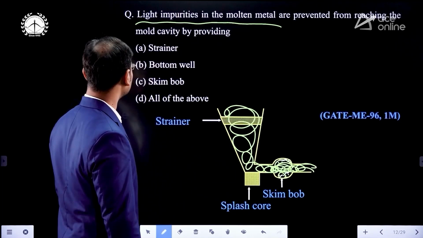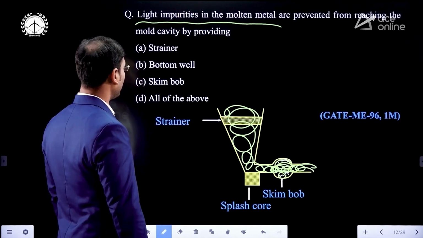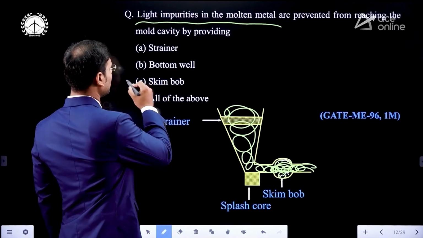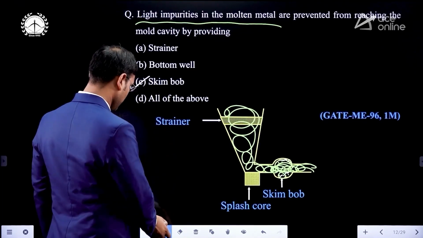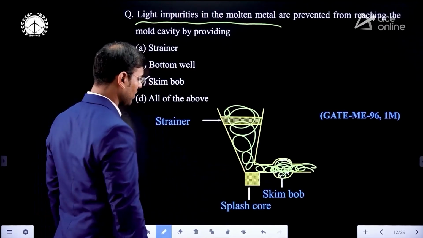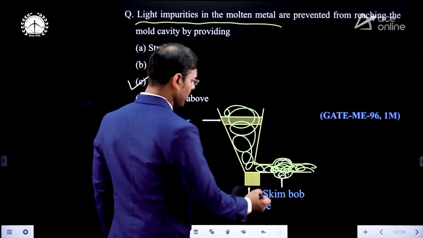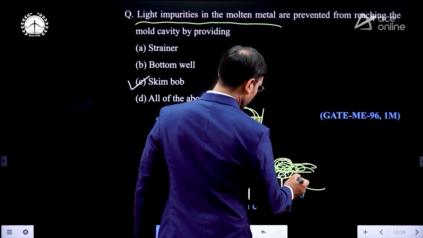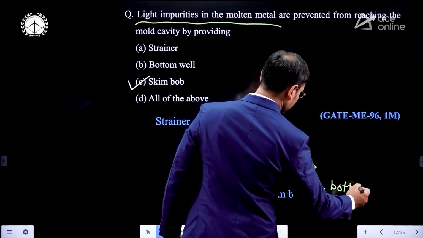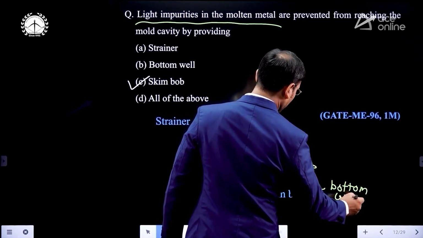Then what is the answer? The answer is skim bob. Now the next question, what is the bottom well? The lower portion of the skim bob is also called the bottom well. This is the bottom well.